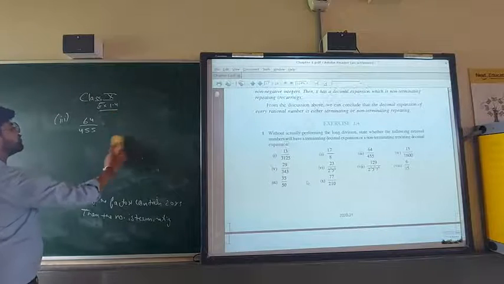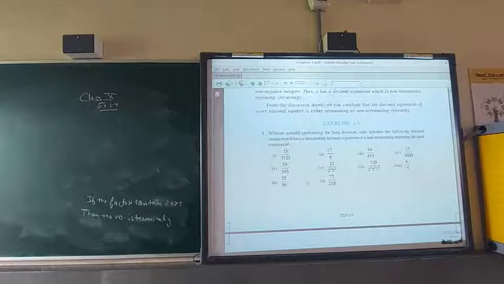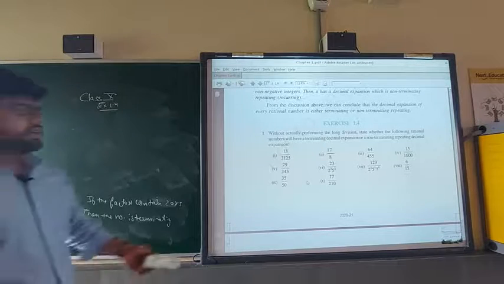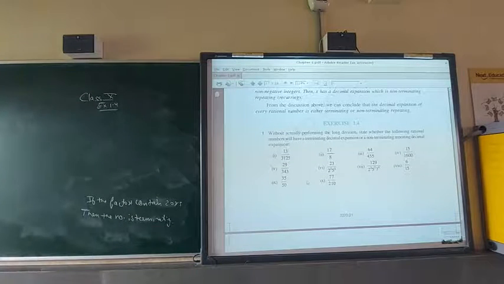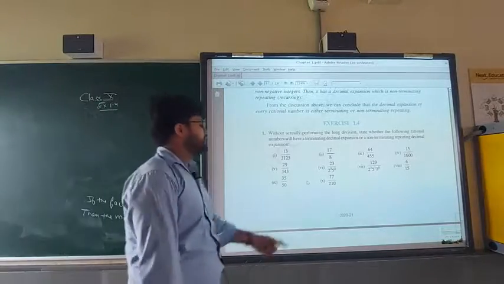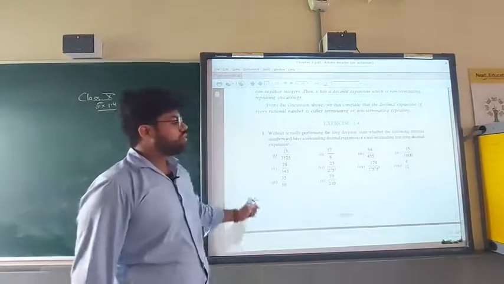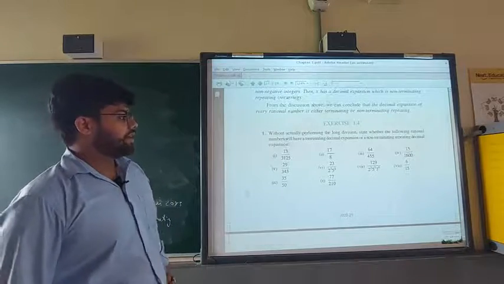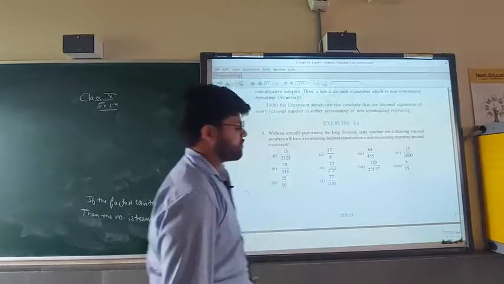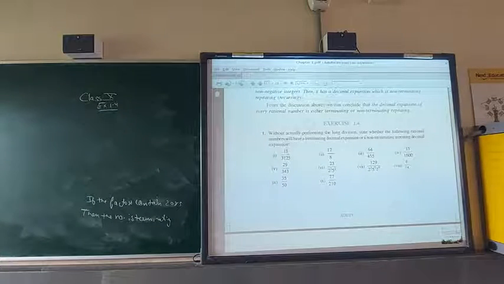One more I will do. The fourth one you can do on your own. I think this will also be terminating. In the fifth part, simply you can see 343. It will come in the table of 7 only, 7 cubed, so it is non-terminating. Next one, if you see, the factors are already in the form of 2 and 5 only, so it is simply terminating. Here if you see, 2, 5 and 7 were there, so non-terminating.